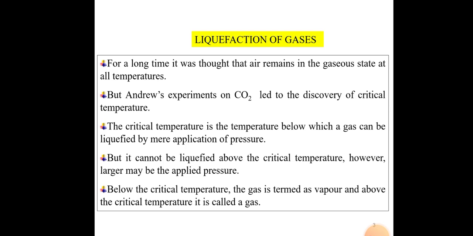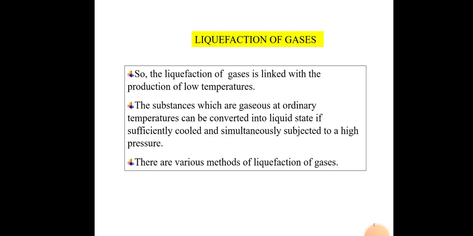Below the critical temperature, the gas is termed a vapor, and above the critical temperature, it is called a gas. Note that the critical temperature is represented as Tc. Below the critical temperature, the gas is termed vapor. Above the critical temperature, the gas is named gas.